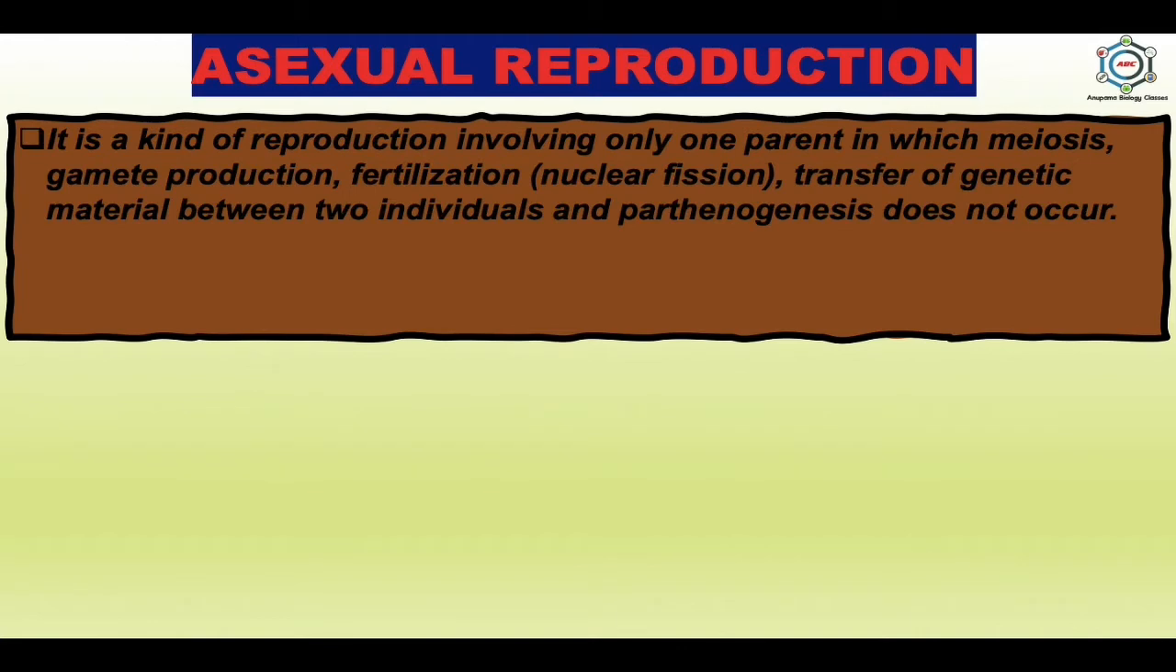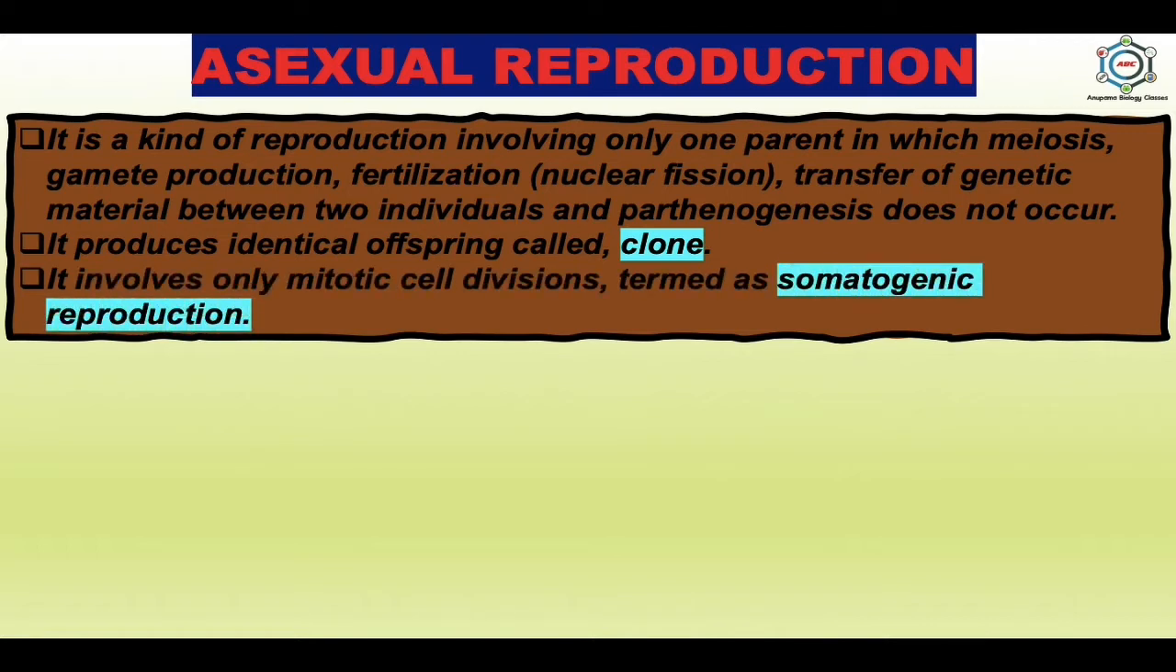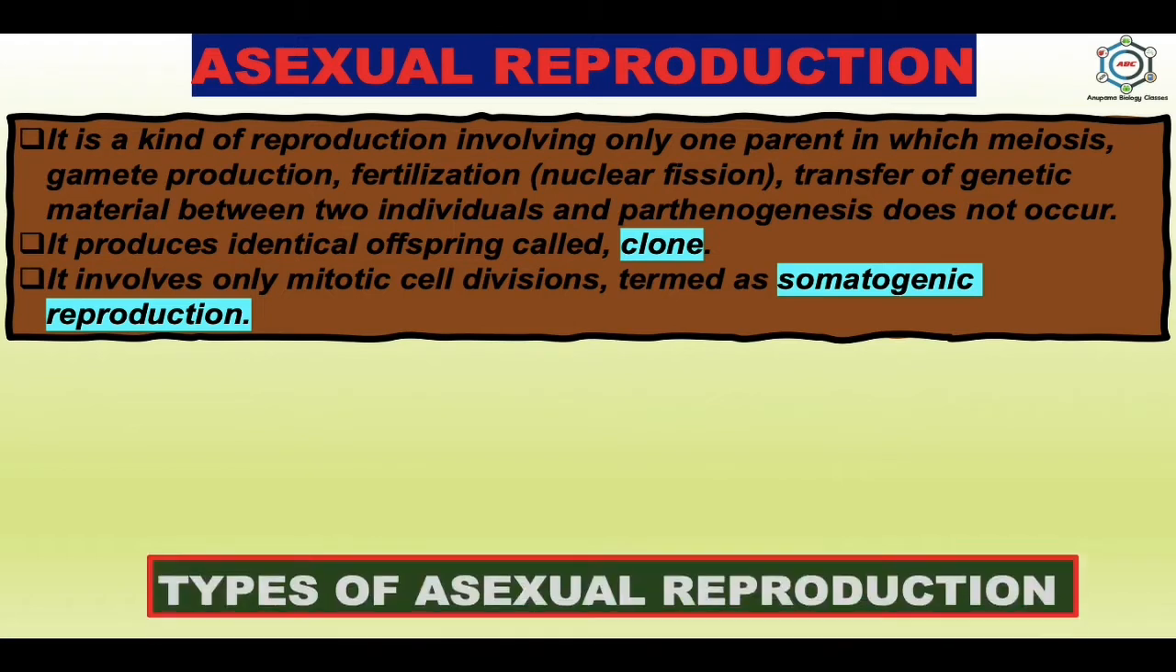And here it is a kind of reproduction involving only one parent, in which meiosis, gamete production, fertilization, transfer of genetic material between two individuals, and parthenogenesis do not occur. It produces identical offsprings called clones. It involves only mitotic cell divisions, which is termed somatogenic reproduction.